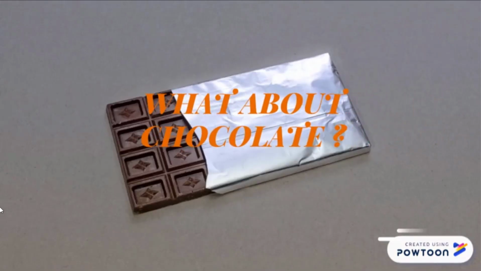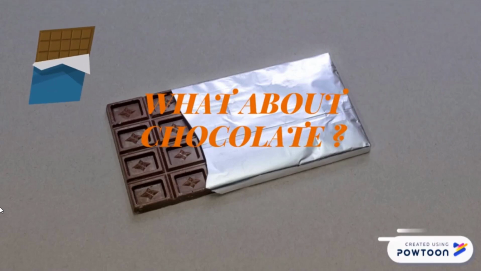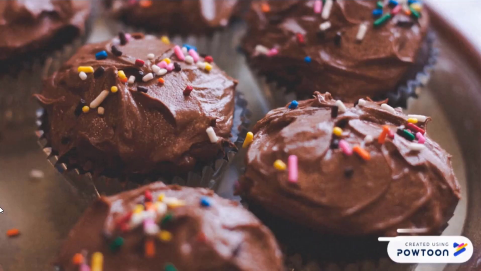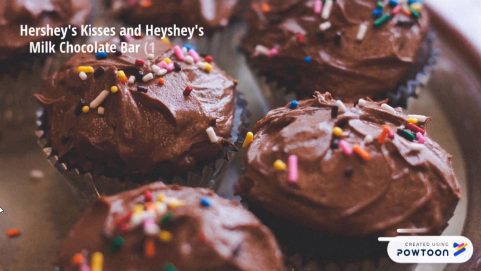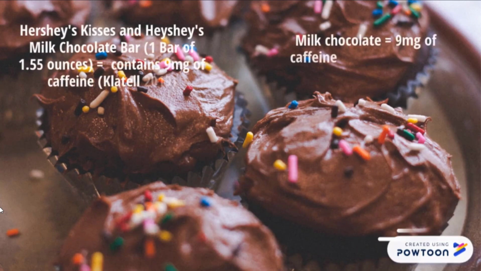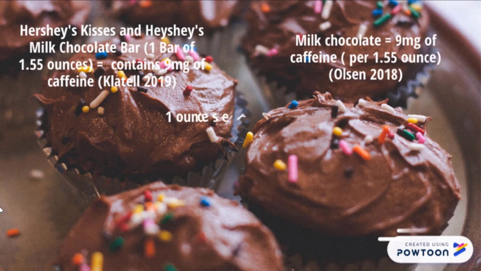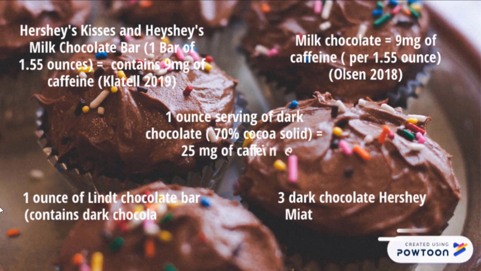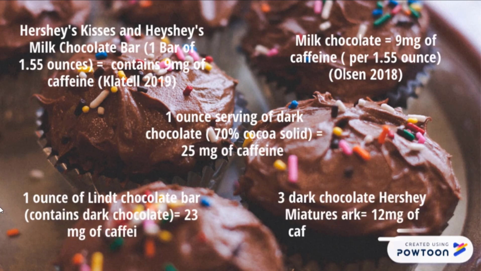Sweet treats such as chocolates too have caffeine in their ingredient list. Same as coffee, the caffeine content will also depend on the type of chocolate used. For example, Hershey's Kisses and Milk Chocolate Bar contain 9 mg of caffeine. Milk chocolate also has 9 mg of caffeine.